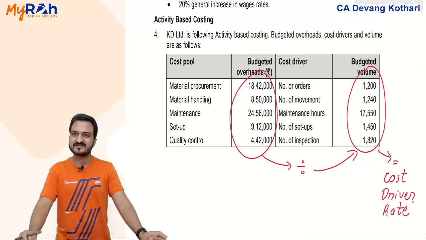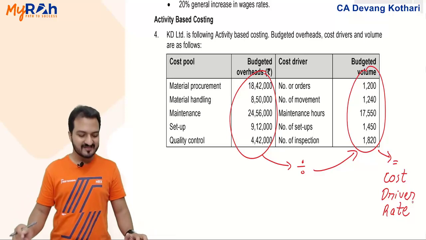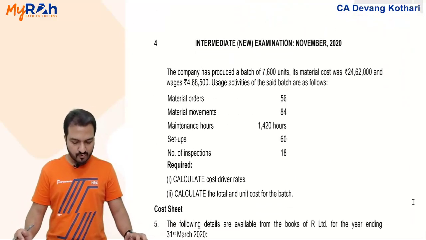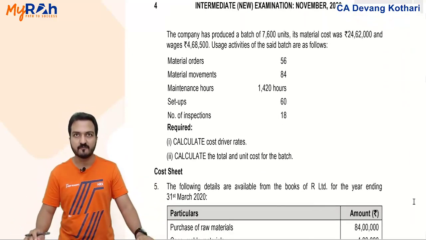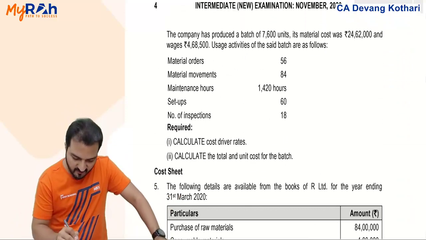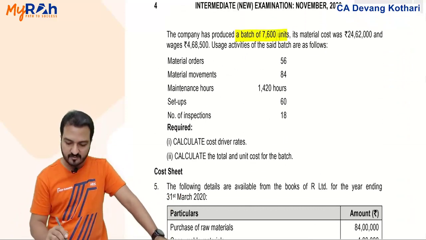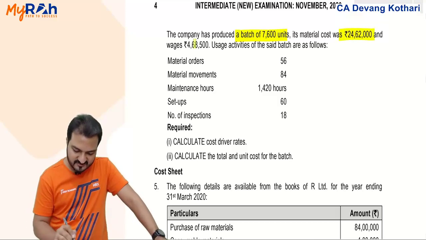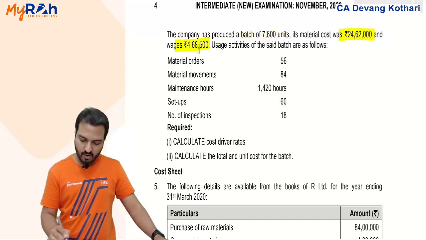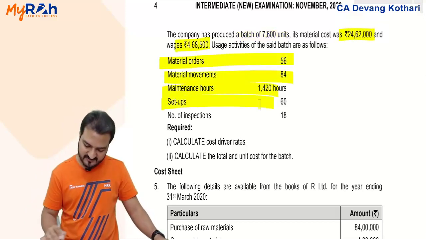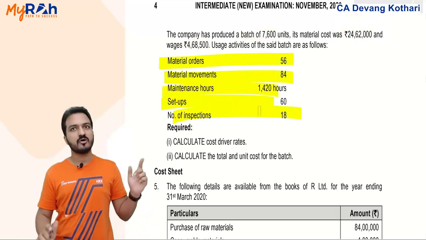Can do that? Yes, that will be simple. And now using that cost driver rate, they want you to find the cost of this order. You have produced a batch of 7,600 units in which material cost is this, wages are this, and the cost drivers consumed are these. You need to find the total cost of this batch.